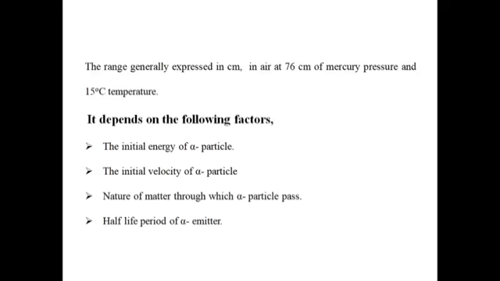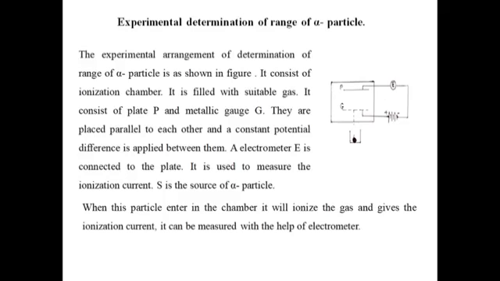The range is generally expressed in centimeters. In air, it is measured at 76 centimeters of mercury pressure and a temperature of 15 degrees Celsius. It depends on the following factors: the initial energy of the alpha particle, the initial velocity of the alpha particle, the nature of the matter through which the alpha particle passes, and the half-life period of the alpha emitter. Next.